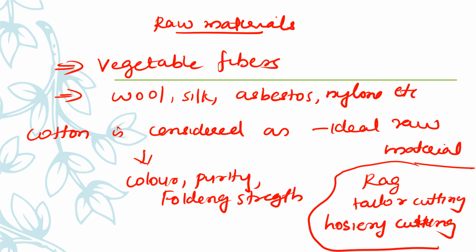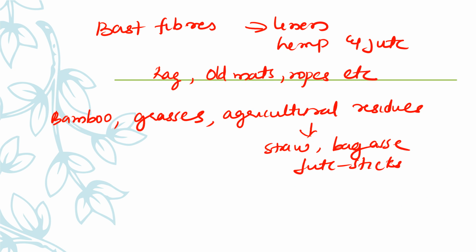So cotton is considered the ideal raw material because of its color, purity, folding strength, and all. But because it is very expensive, we are taking rag, tailor cutting, hosiery as secondary cotton, and we are taking this as raw material. And also we are using bast fibers such as linen, hemp, and jute, that also we are taking as secondary fibers, like rag, old mats, ropes, etc. We are using these materials as raw material for paper manufacturing.